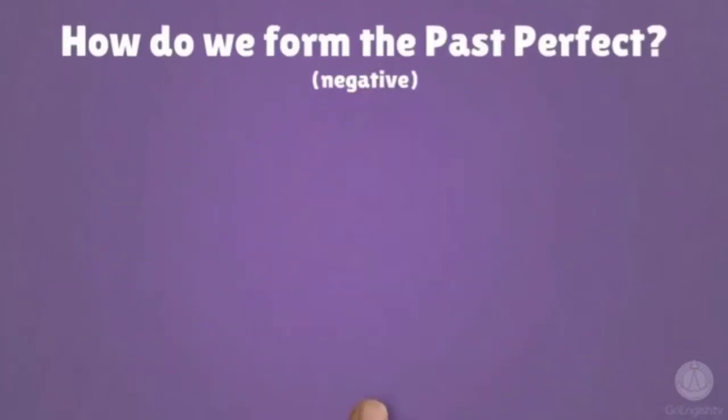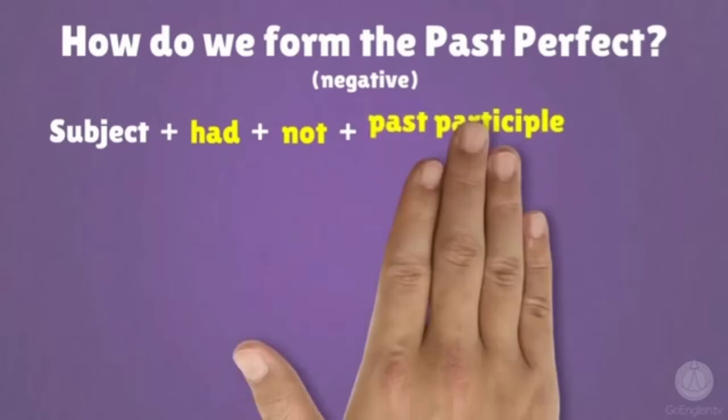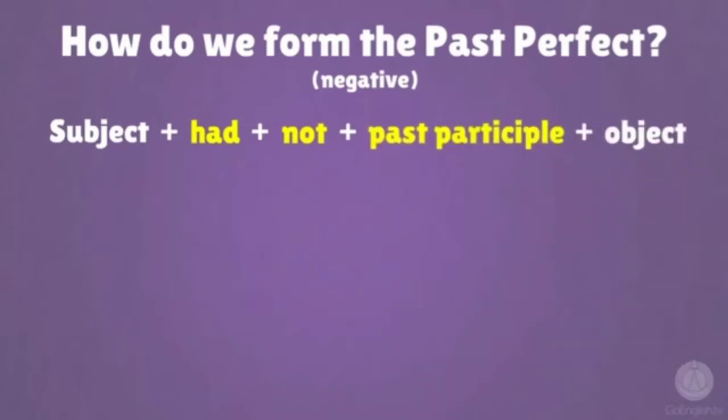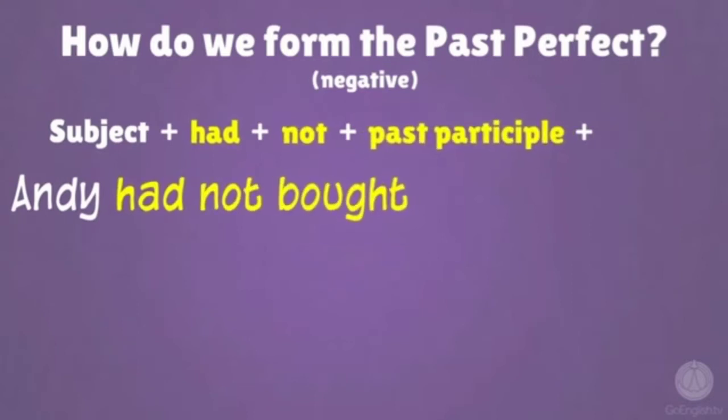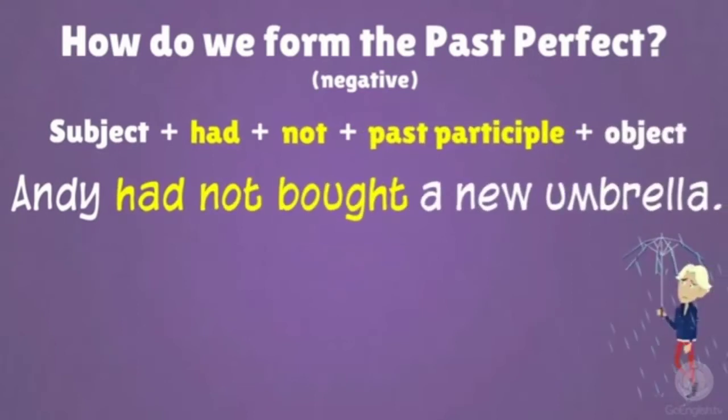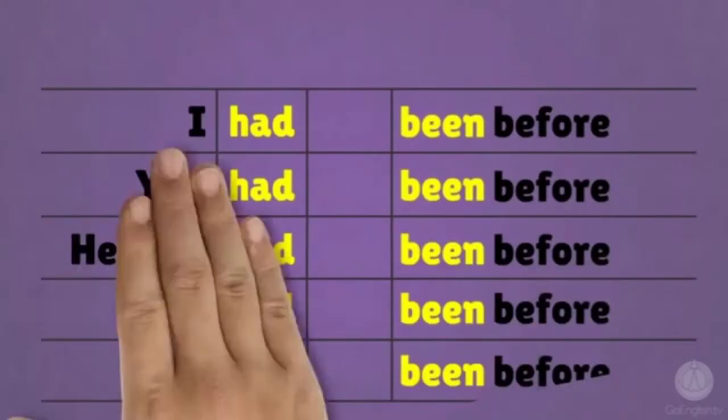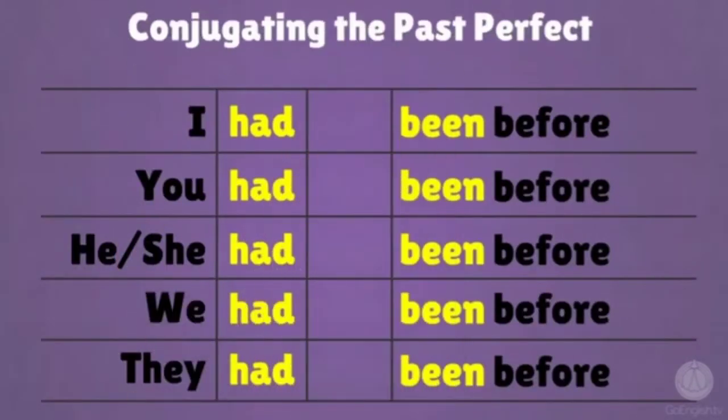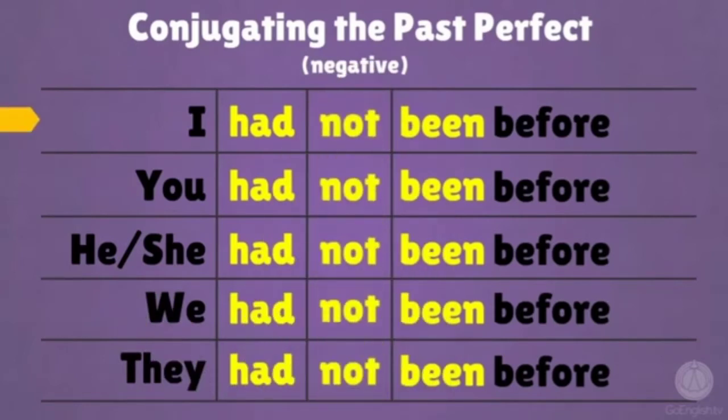Okay? Next, we come to the negative form of the past perfect tense. The form is subject plus had plus not plus past participle plus object. This is the example. Andy had not bought a new umbrella. And how do we conjugate the past perfect tense in the negative form? Let me see. Jadi, kita hanya perlu menambahkan not setelah had.